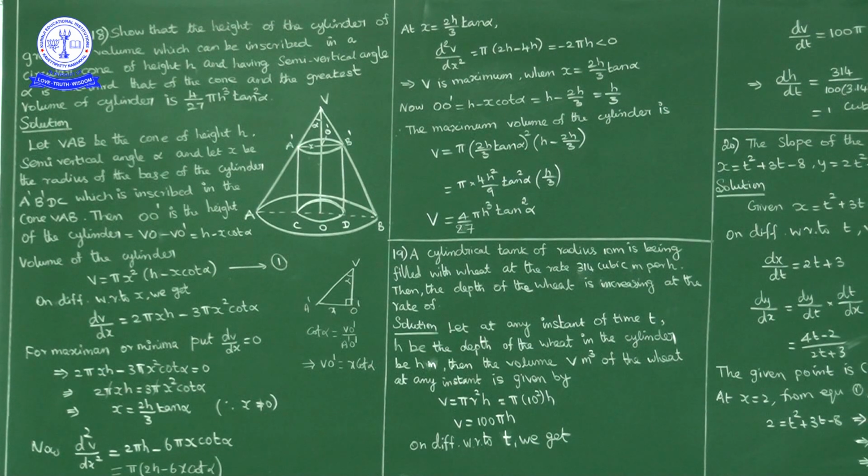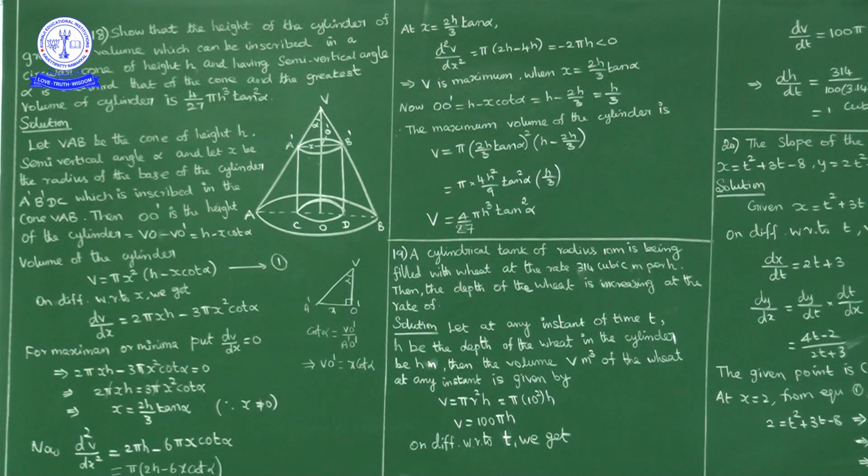Now the height of the cylinder OO' is nothing but VO minus VO'. VO is h, and VO' is x cot alpha. So the height of the cylinder is h minus x cot alpha.